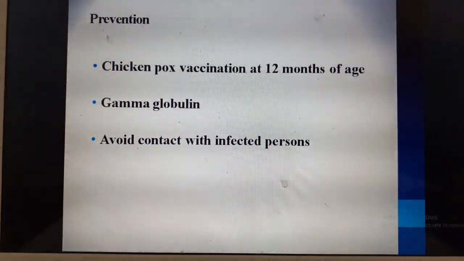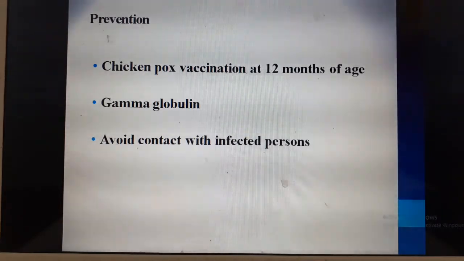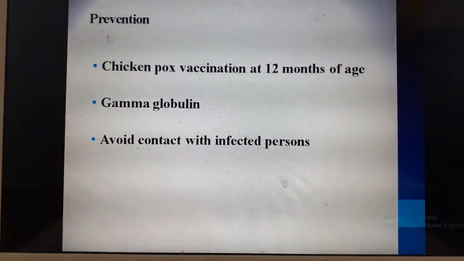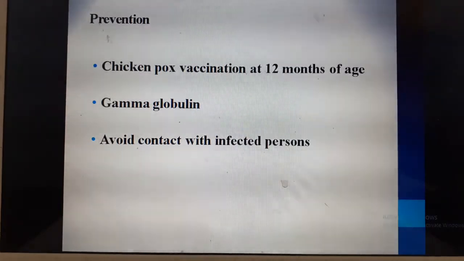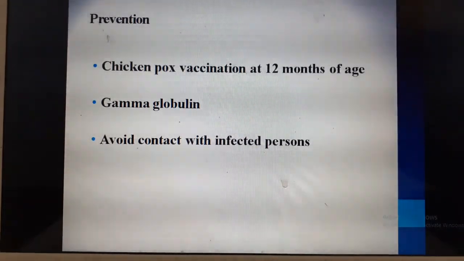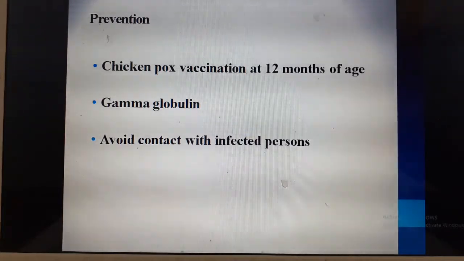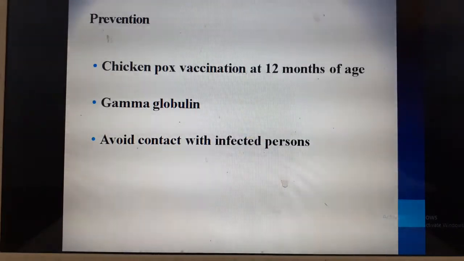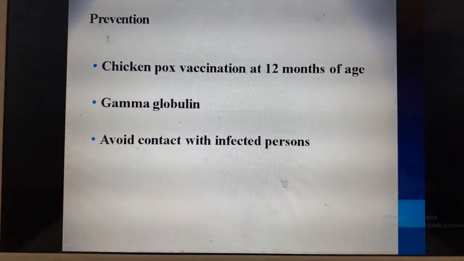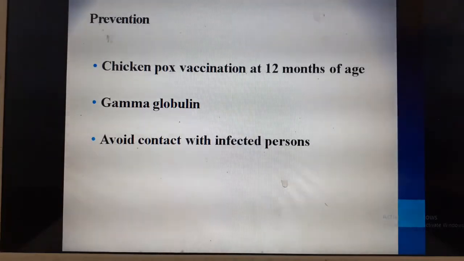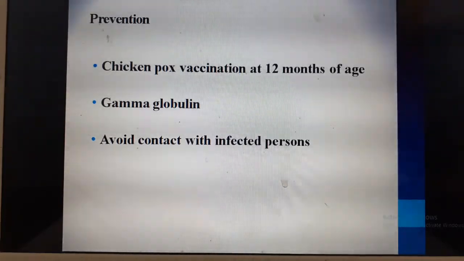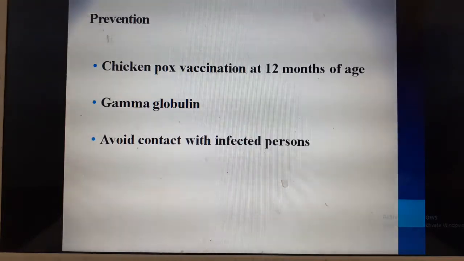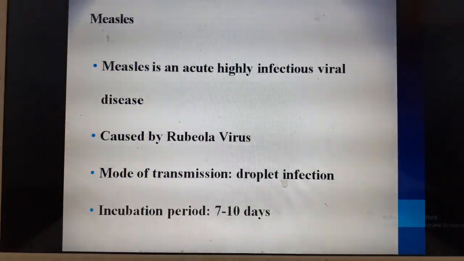Now, the prevention is by administering chickenpox vaccine at 12 months of age. This is an optional vaccine. If the child has already got chickenpox, you can also administer passive immunization through administration of IV gamma globulins. These are nothing but antibodies for chickenpox, which are in the form of vaccines. It can also be given. Avoid contact with infected persons. If suppose a sibling has this infection, we need to take utmost care to avoid contact with those children.